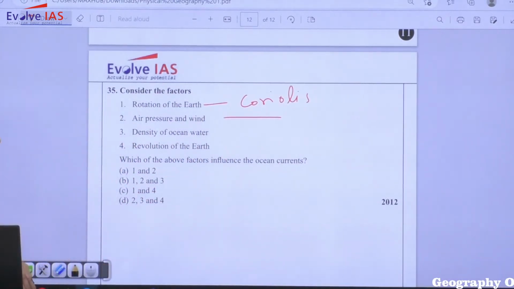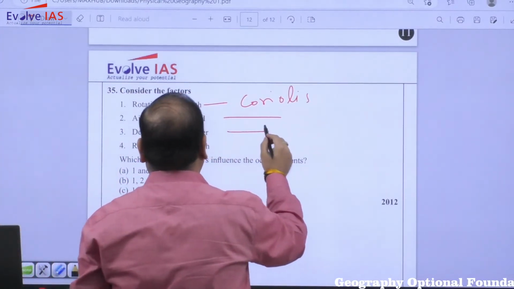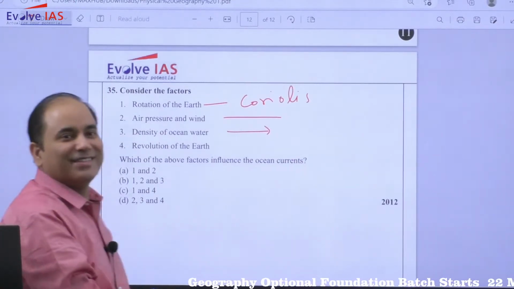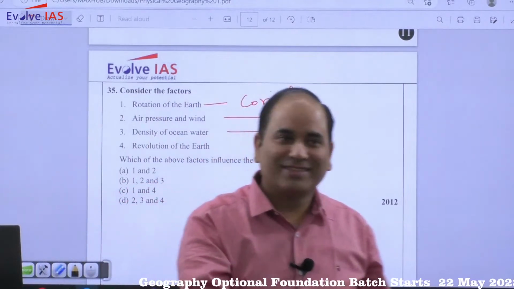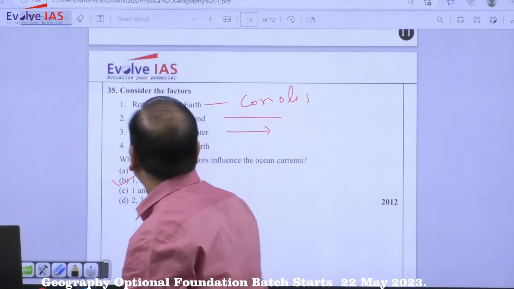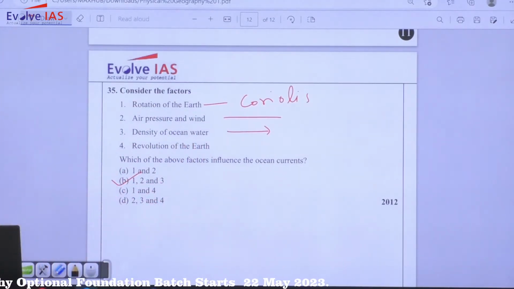Density of oceanic water, yes. Revolution of the earth. So what will be the answer? 1, 2 and 3. So revolution of the earth does not have much role in the case of oceanic current.